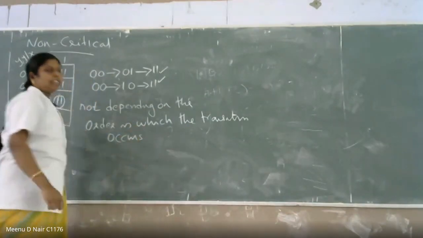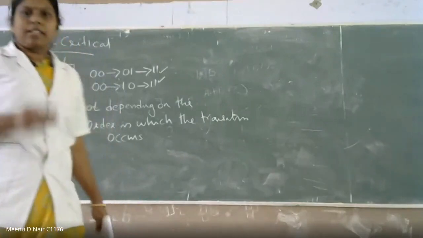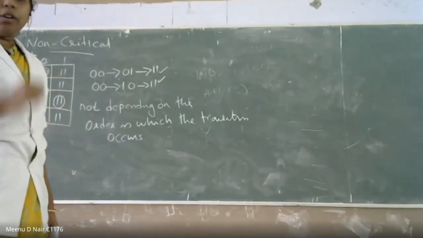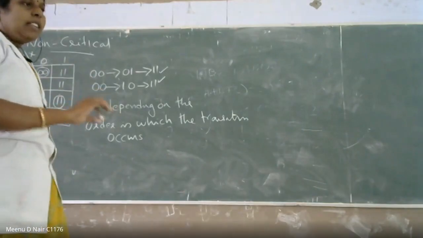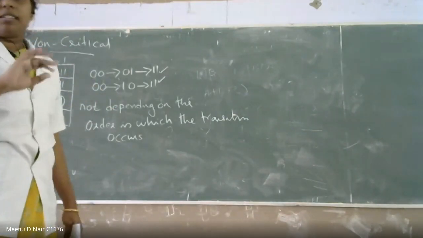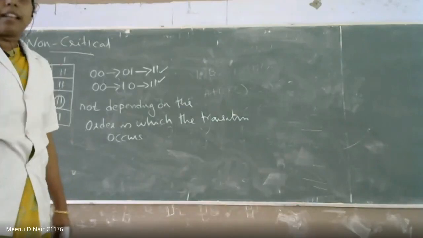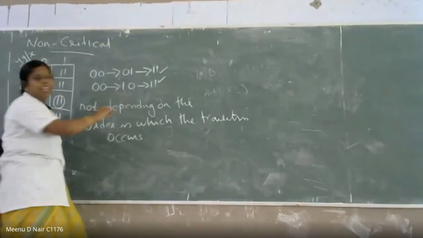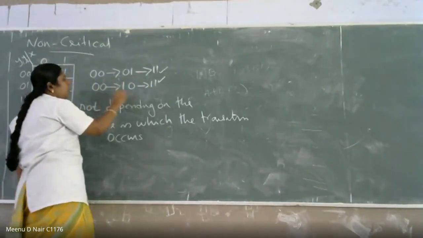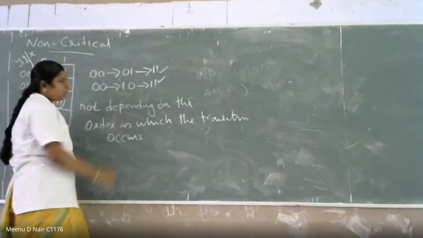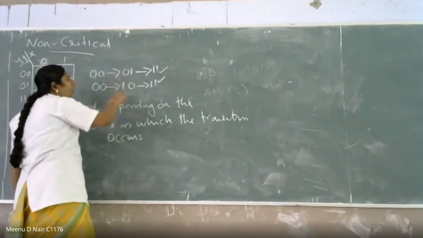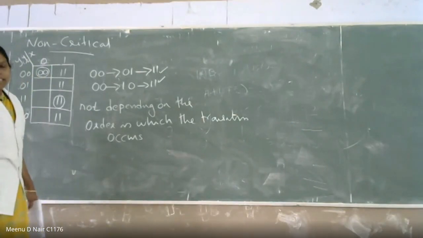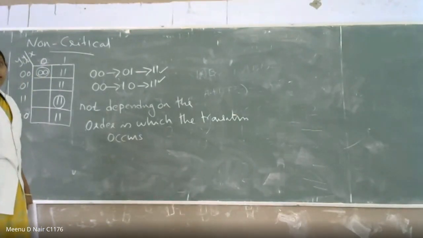Race means that a 0,0 to 1,1 transition should not happen directly. You have to change one bit first, and then in the second transition change the second bit. So 0,0 to 0,1 and then to 1,1, or 0,0 to 1,0 and then 1,1. It does not depend on the order in which it moves to the next stable state. That is known as a non-critical race.